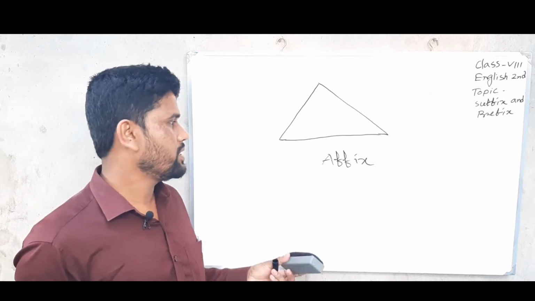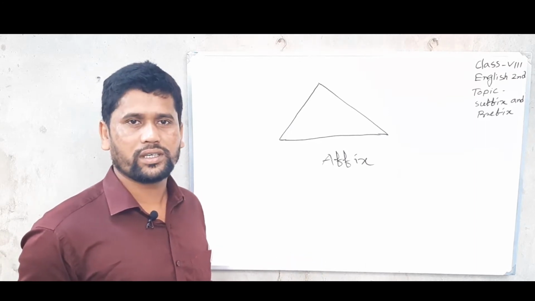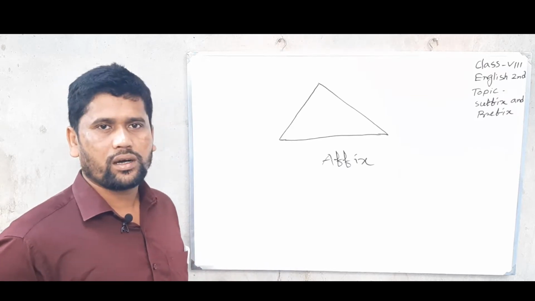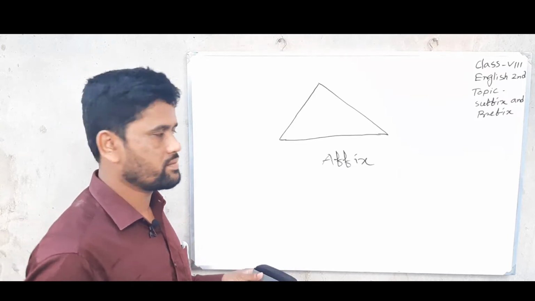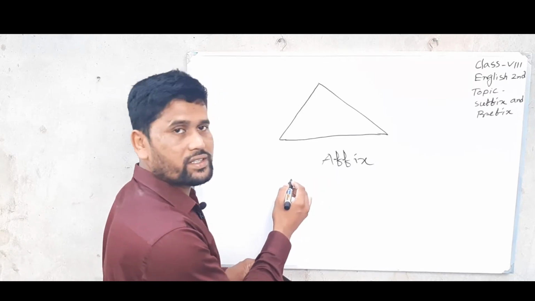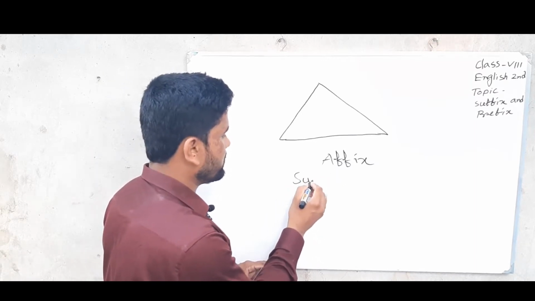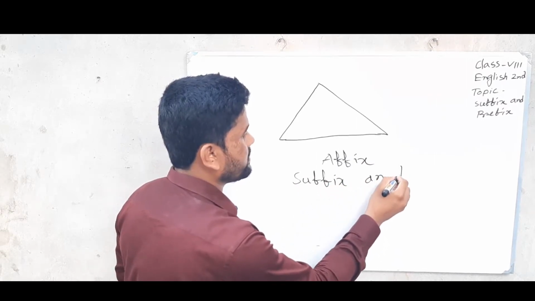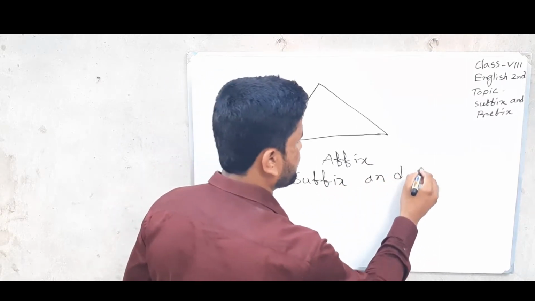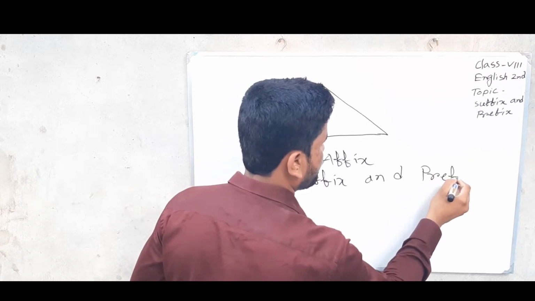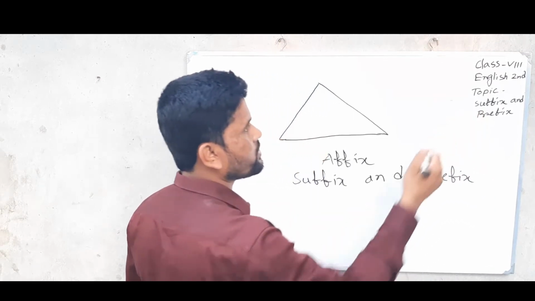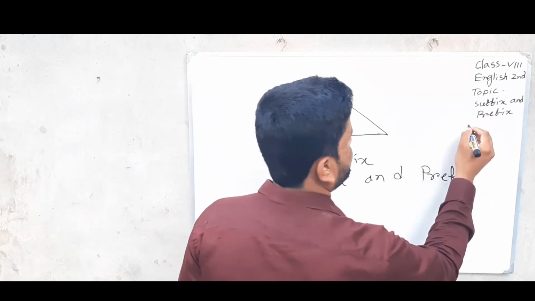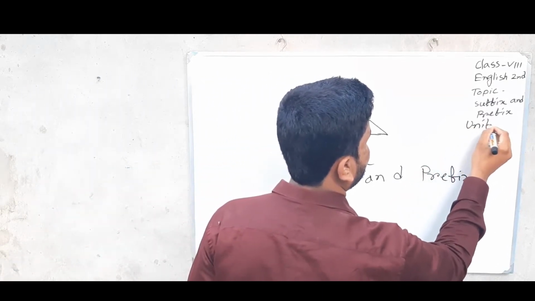Okay, no problem. Affix means প্রত্যয় in Bangla. Do you know how many kinds of affix? Affix is two kinds. One is suffix and another is prefix. Our today's lesson is suffix and prefix, Unit 10.